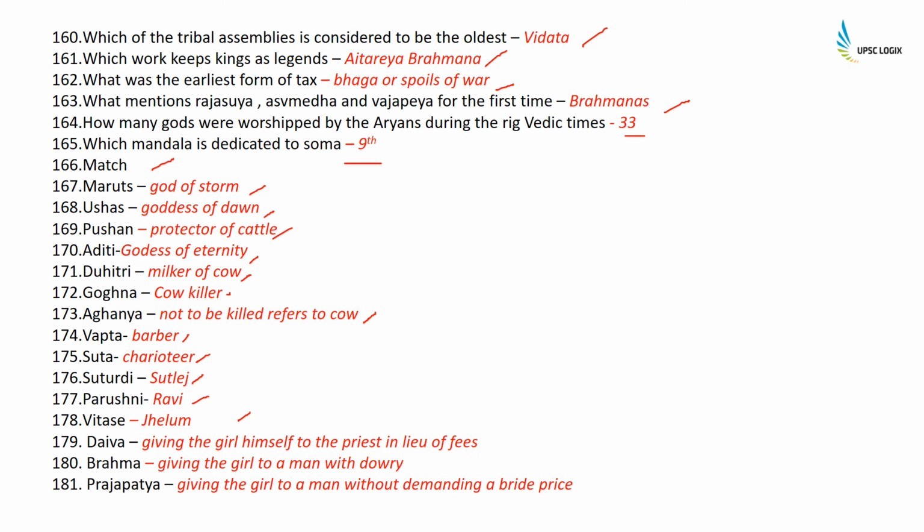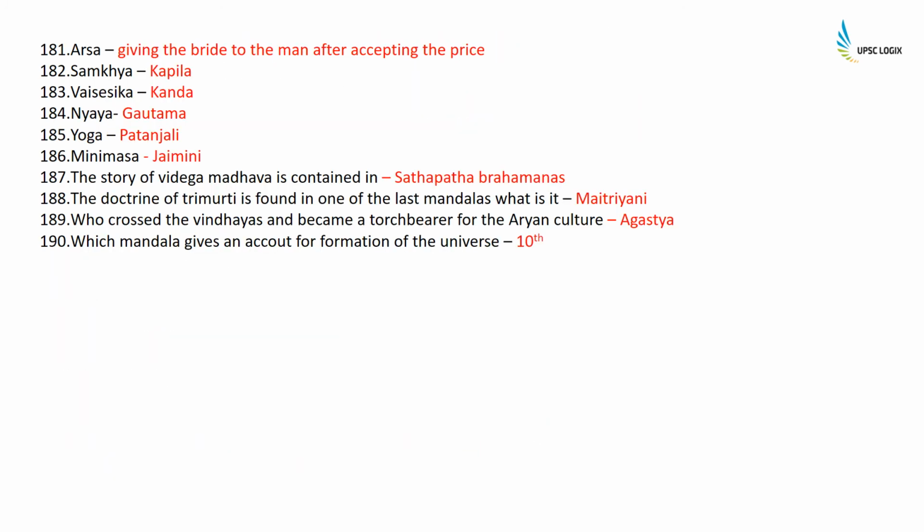Daiva giving the girl herself to the priest in lieu of fees. This is about the marriages. So Daiva marriage was giving the girl to the priest in lieu of fees. Then Brahma marriage, giving the girl to a man with dowry. Prajapatya was giving the girl to a man without demanding a bride price. Arsha, giving the bride to a man after accepting a price.